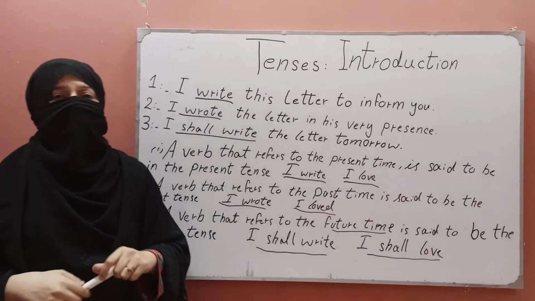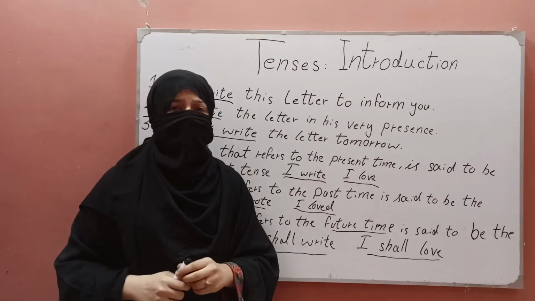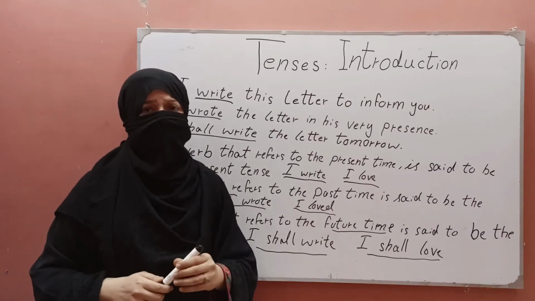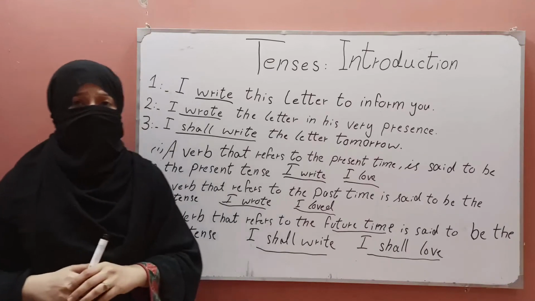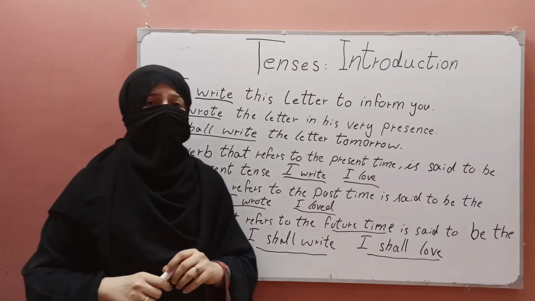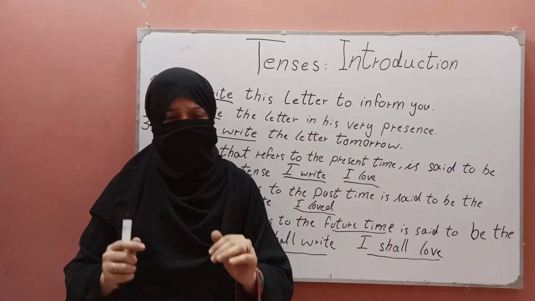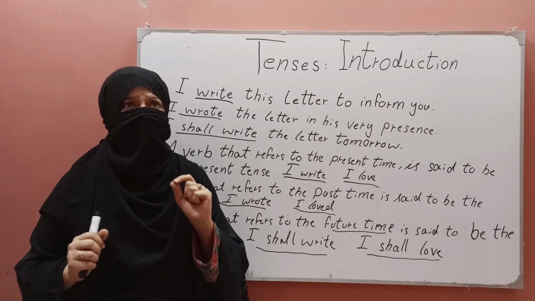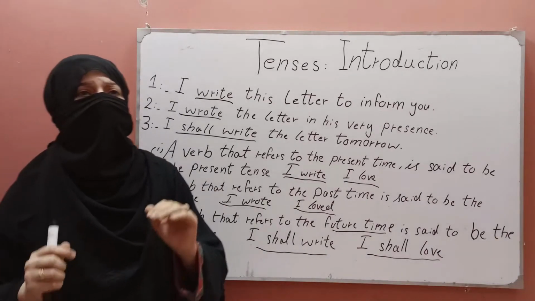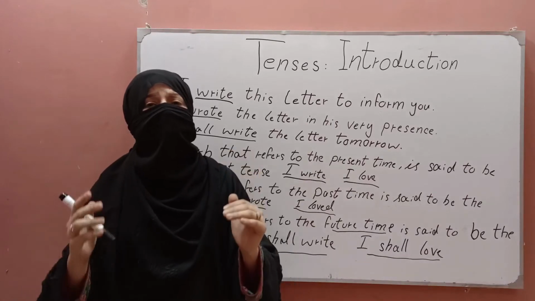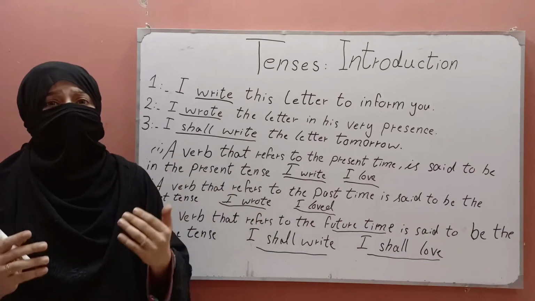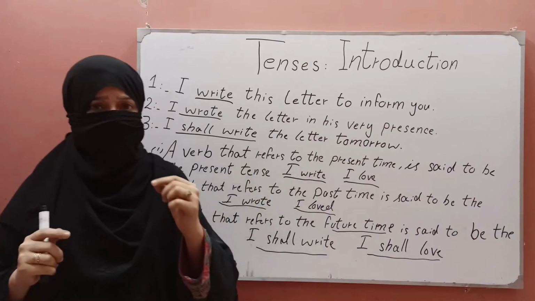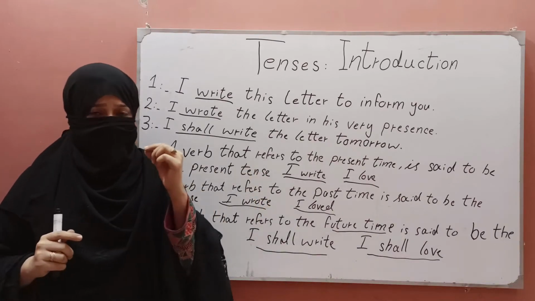It's clear that there are three main tenses: past, present and future. The verb of a tense shows the time of an action and of an event. One important thing I must tell you is that sometimes the question comes to our mind from where the verb tense came. The verb tense came from the Latin tempus, time.